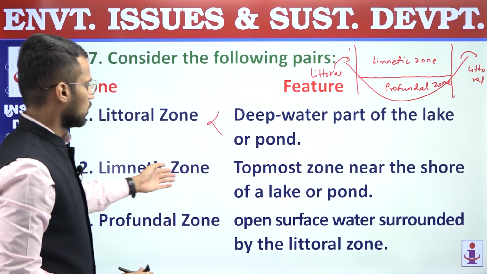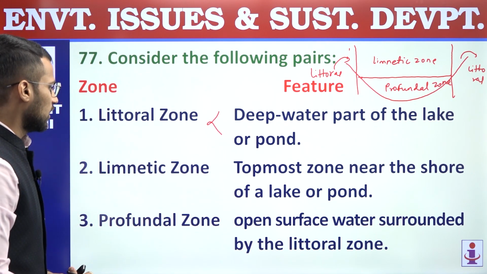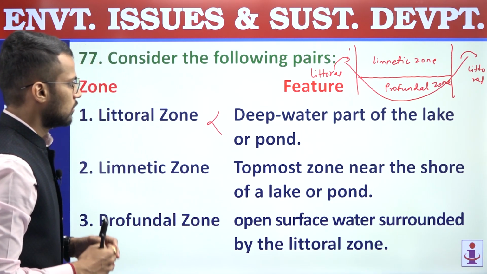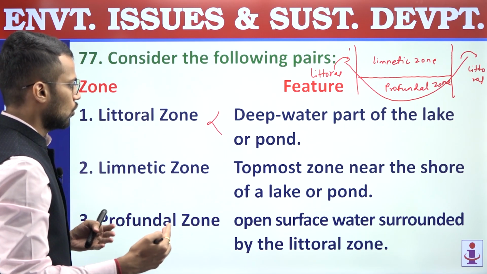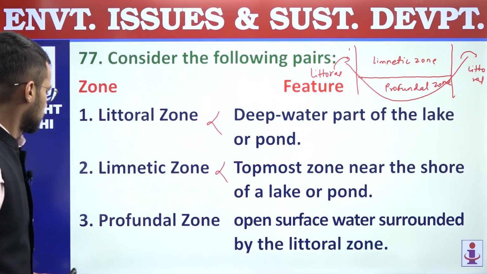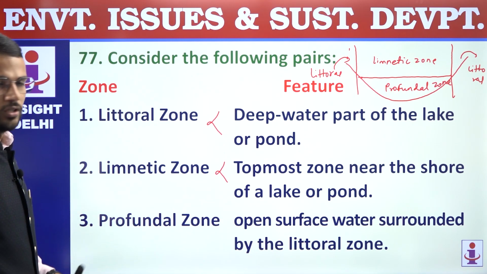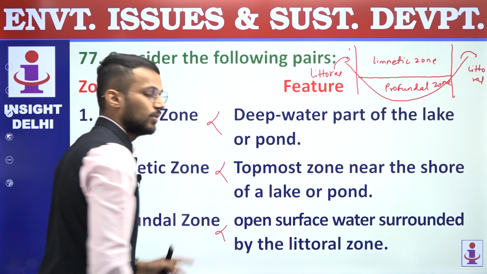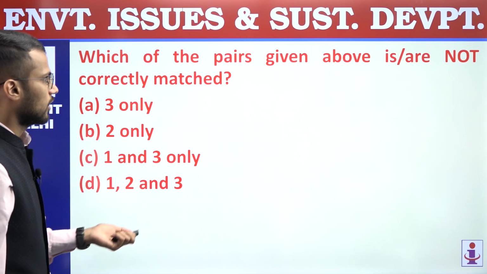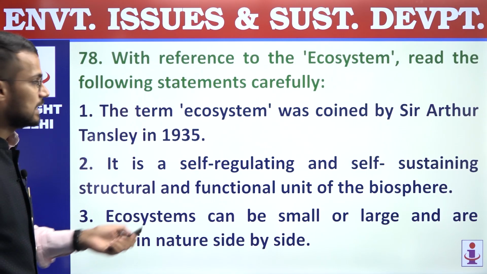Second, limnetic zone. Topmost zone near the shore of a lake or pond. Right? So again, this is incorrect, because limnetic is not the zone which is near the shore of a lake or pond. It is littoral, which is near the shores. Third, profundal zone. It is matched with open surface water surrounded by the littoral zone. Incorrect. This is an explanation of limnetic. So all three pairs are not correct. So we are supposed to find out not correct pairs only, and that's why answer is D, 1, 2 and 3.